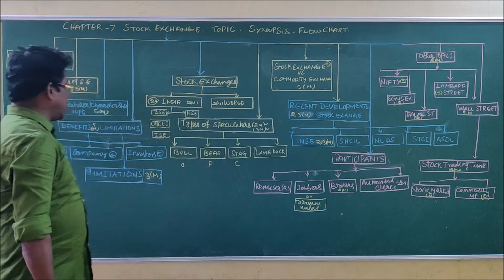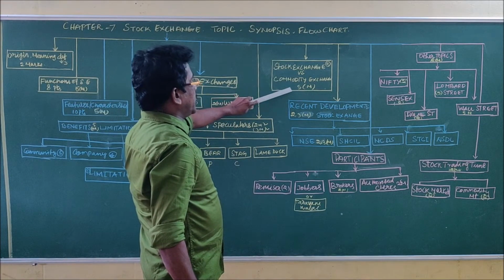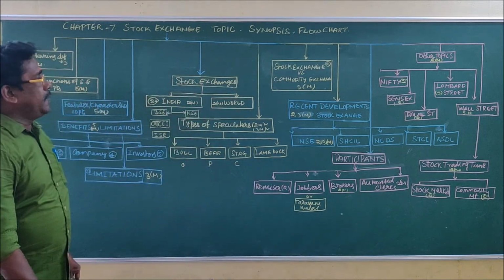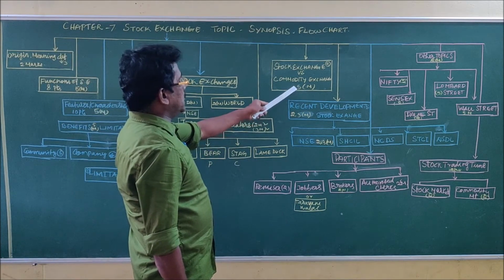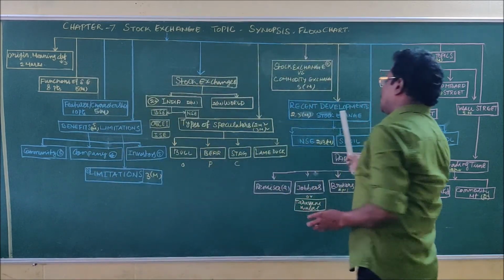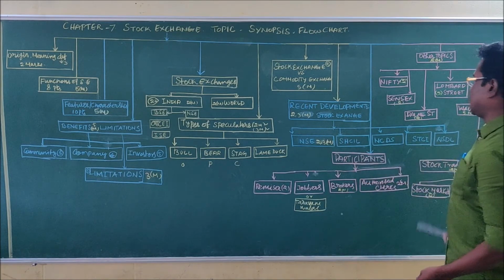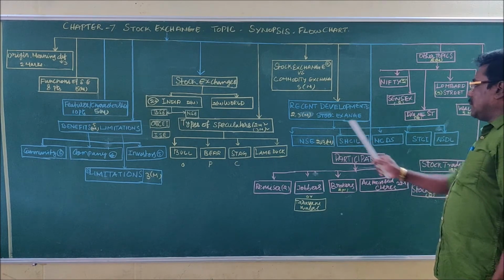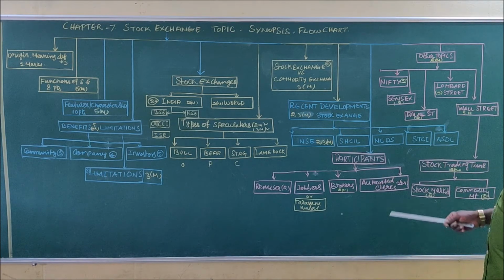Types of speculators. Then another important topic is stock exchange versus commodity exchange. There are 9 points of differentiation between the stock exchange and the commodity exchange. This will be asked in the 5 mark question. Then another topic is recent developments in stock exchange. There are 5 institutions considered as the recent developments. Questions from this topic are asked for 2 marks and 3 marks.